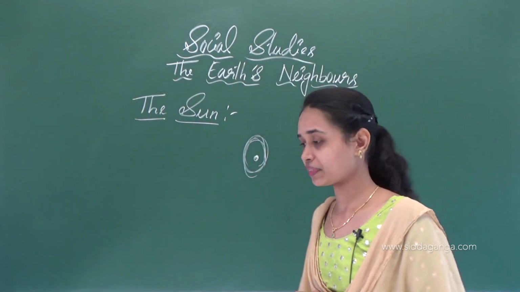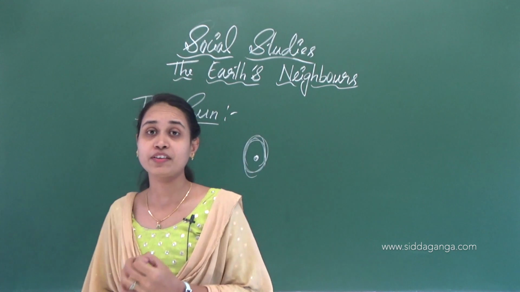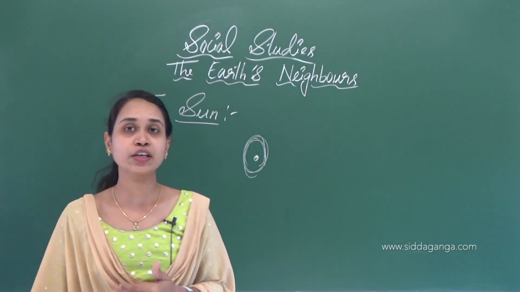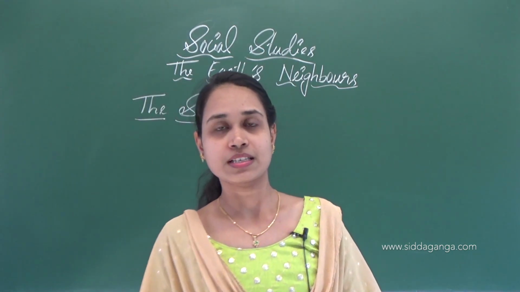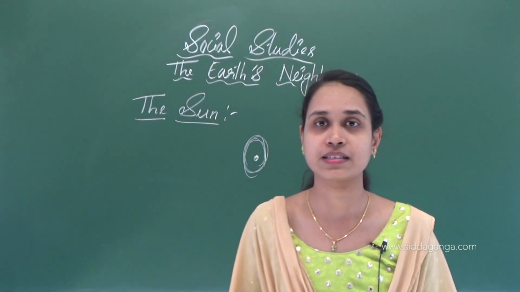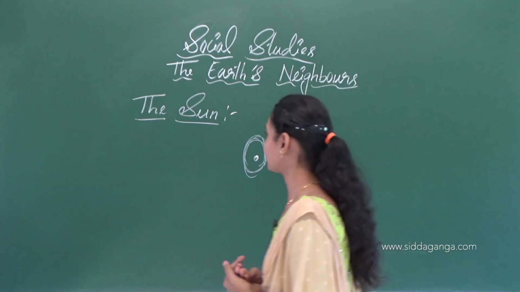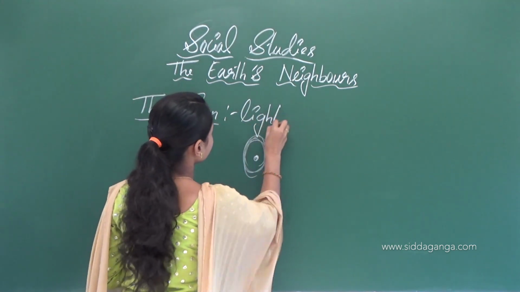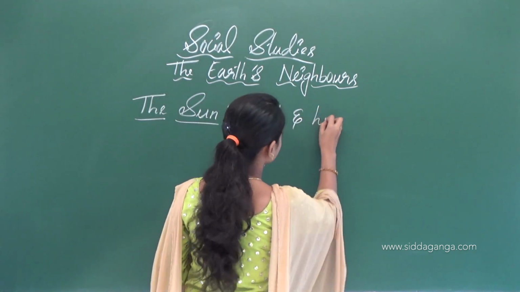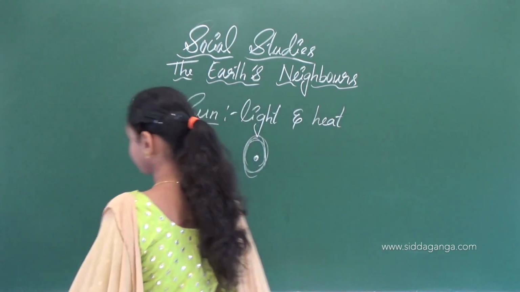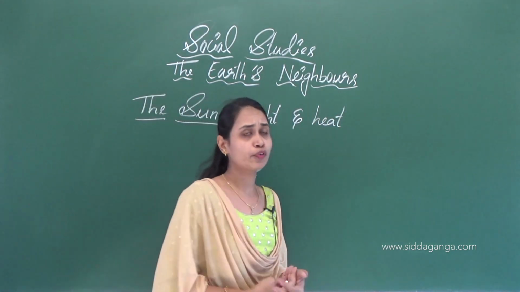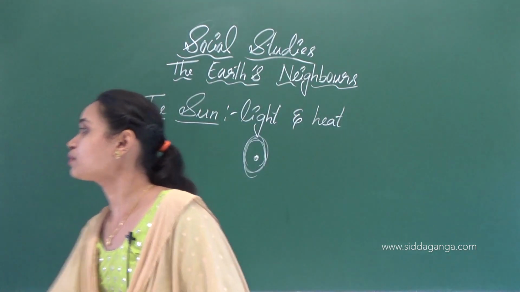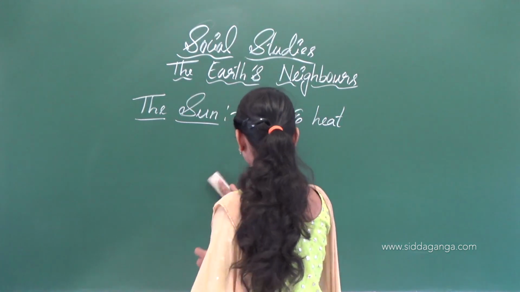Why? Because, yes, it is the source of life. The sun is the source of life since it gives us light and heat. It gives light and heat, isn't it? Plants prepare food in the presence of the sun. So plants also produce food, isn't it?